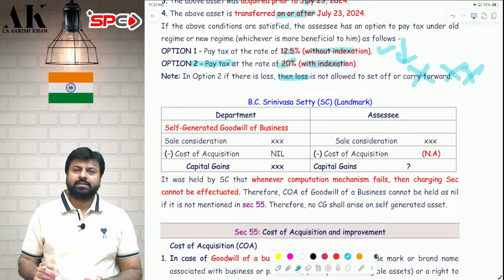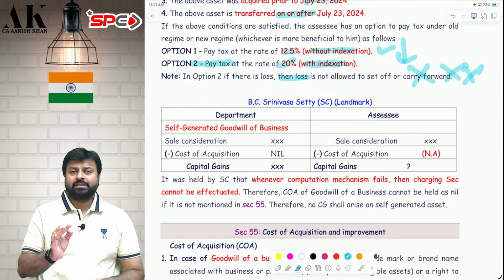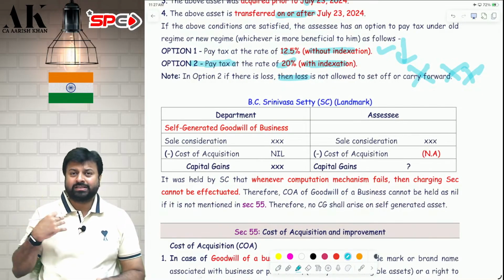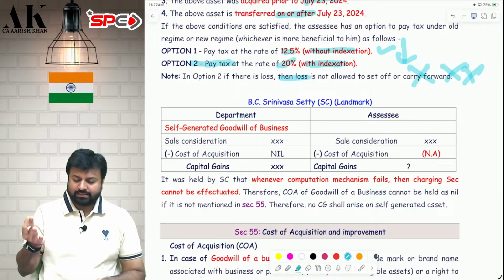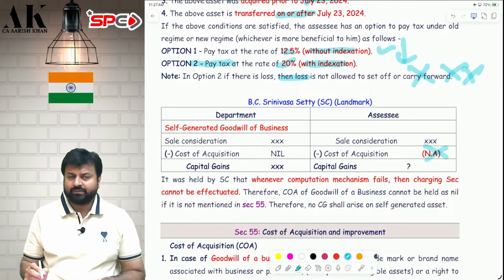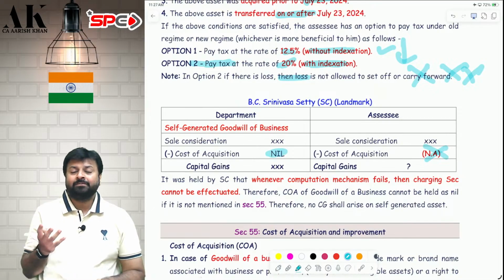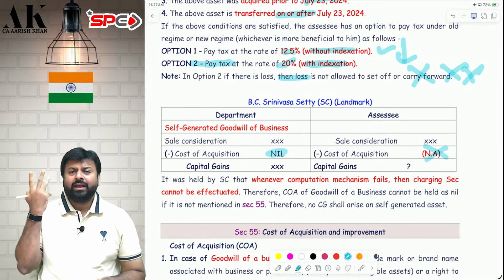What has happened in BC Srinivasa Setty, sir? The assessee has sold his business. While selling his business, he also sold his self-generated goodwill. While selling the self-generated goodwill, the assessee said that the cost of acquisition of the self-generated goodwill is not applicable, but the department is saying it is nil. Assessee asked where it is written nil. It was nowhere written at that time that it was nil.